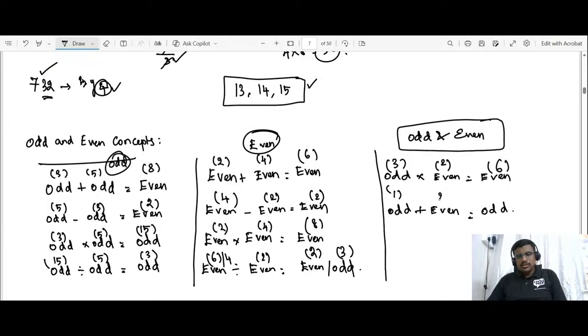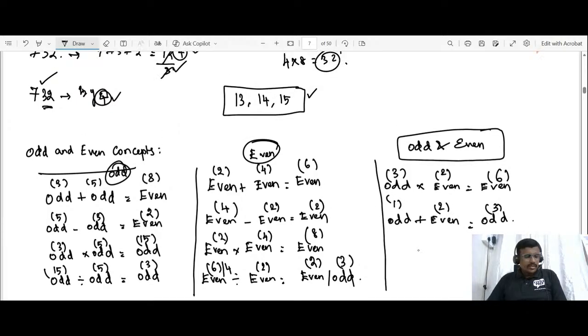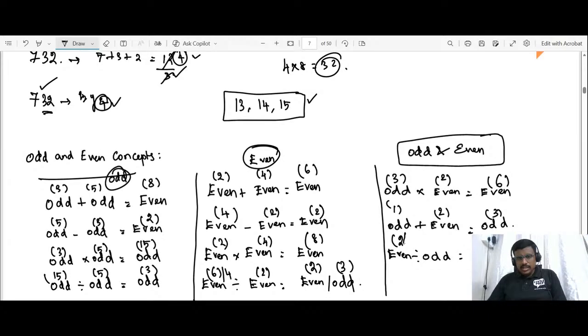1 plus 2 is 3. Even divided by odd, you will get even. So 24 is the even number and 3 is the odd number. When divided, you will be getting 8, which is an even number.